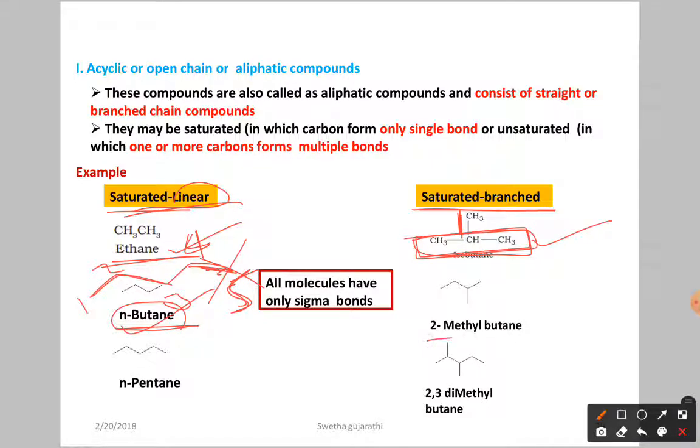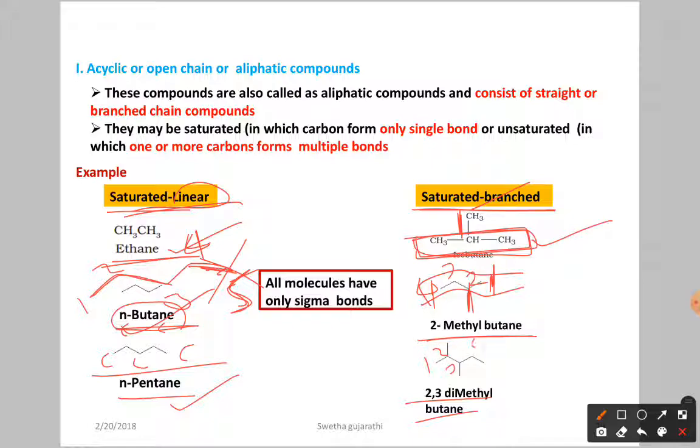Next 2-methyl butane. Sorry, you have to start numbering from here. Why? Because the substituent has to get the lower number. So first, second, third, this is the fourth. So this is 2-methyl butane, a straight chain in which you have some branch. So saturated branch. Next we have n-pentane. Here you can see first carbon, second, third, fourth, fifth. So we have the linear n-pentane.